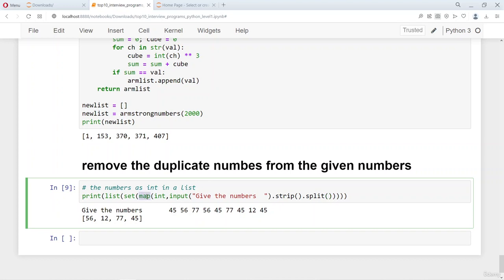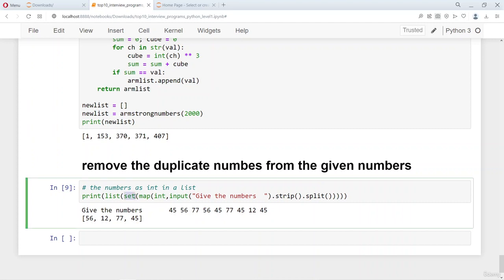Now the map function maps the integer function onto each of these numbers and converts each number, which is a string right now, into an integer. Then we pass it on to the set, where the set actually removes the duplicates.